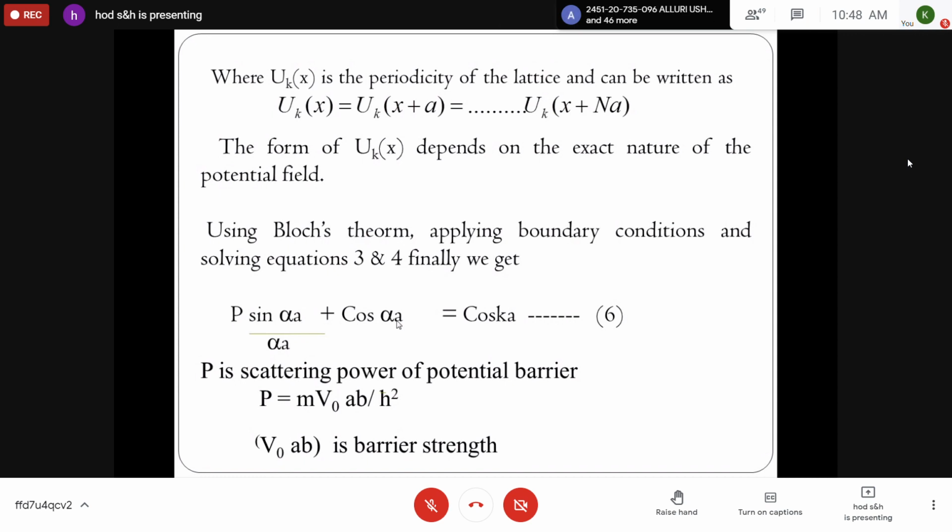So by analyzing equation 6, finally you can understand the band formation in crystalline solids, and you can classify solids as conductors, semiconductors, and insulators using the allowed bands and the non-allowed bands that we are going to discuss. So now we should interpret equation 6, and finally we should draw some conclusions according to the Kronig-Penney model. This we have discussed.